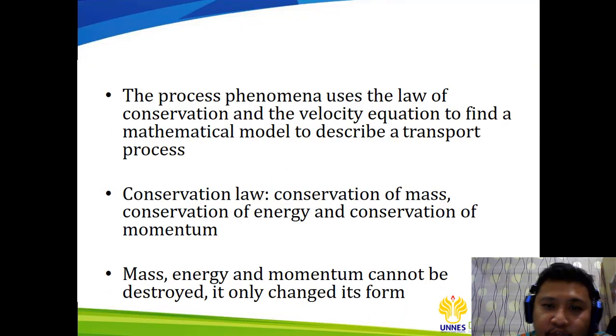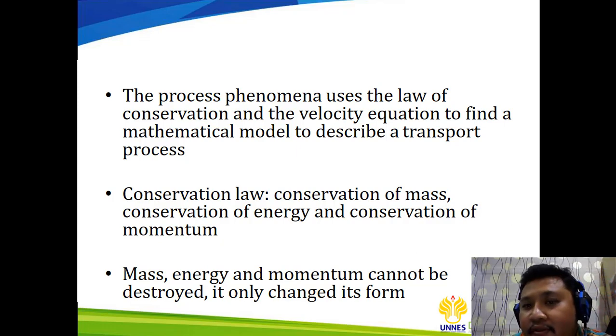The process phenomena uses the law of conservation and the velocity equation to find the mathematical model to describe a transport process. So every problem that you are going to face or solve will need at least the velocity equation and also the law of conservation.